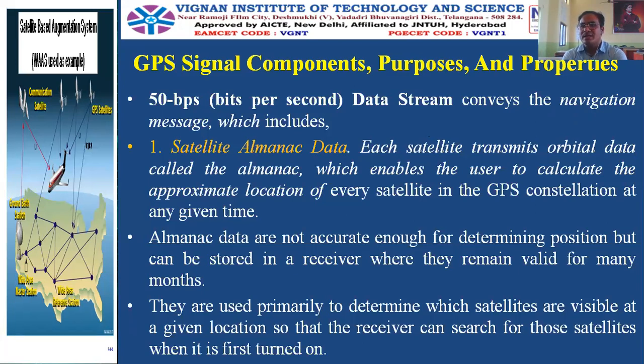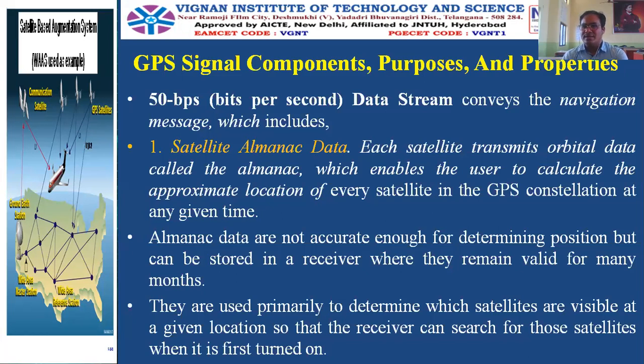So what do you mean by almanac? That is, at what angle the orbits are present. Each satellite transmits orbital data called the almanac, which enables the user to calculate the approximate location of every satellite in the GPS constellation at any given time.